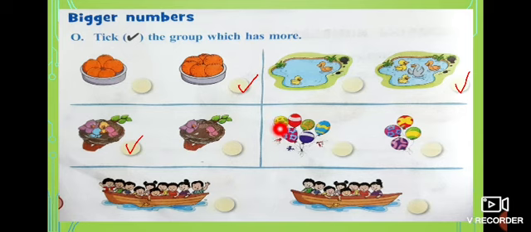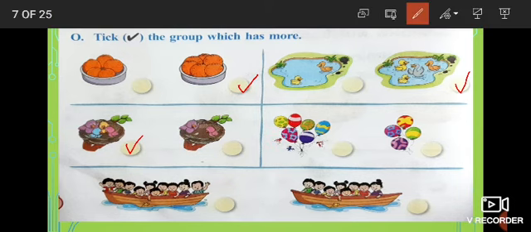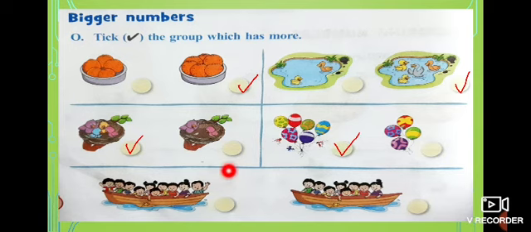And look at the next one. What is this? Balloons. You all love to play with that. Yes. 1, 2, 3, 4, 5, 6. 6 balloons are here. And here how many? 1, 2, 3, 4. Which is having more balloons? Here. So what you have to do? You have to give a tick on this.